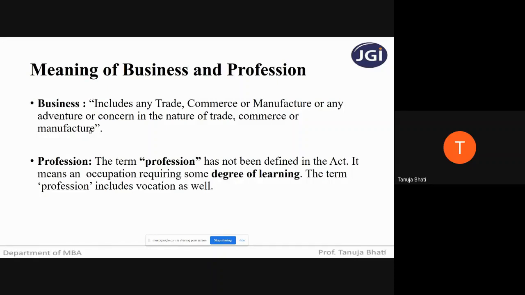Now, can any student tell me what is the difference between trading and manufacturing? When I say an SSC is into trade business, or an SSC is into manufacture business, what is the difference between manufacture and trade? Can any student tell me?